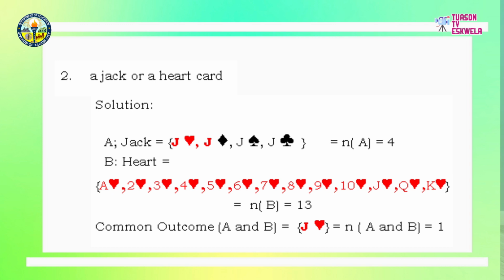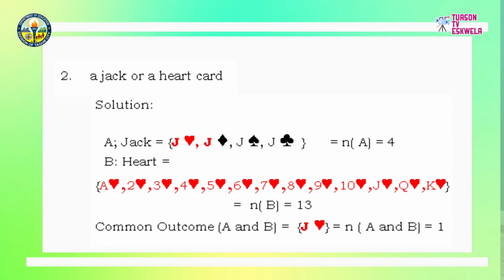How about if you draw a jack or a heart card? Does drawing a jack or a heart card have a common outcome? Are these two events representing not mutually exclusive events? Let's check. Event A refers to cards which are jack. These are jack heart, jack diamond, jack spade, and jack clover. With that, N of A, or the number of outcomes in drawing a jack card, is 4.